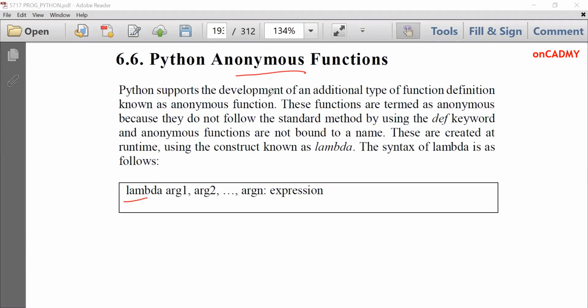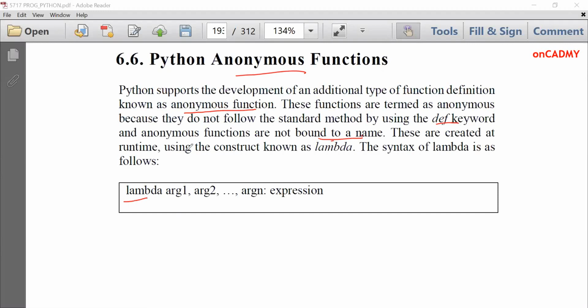Python supports the development of an additional type of function definition known as anonymous function. These functions are termed as anonymous because they do not follow the standard method of using the def keyword, and anonymous functions are not bound to a name. So two things are not associated with an anonymous function: it is not like the previous functions where we have to mention the def keyword, and they do not have any specific name.